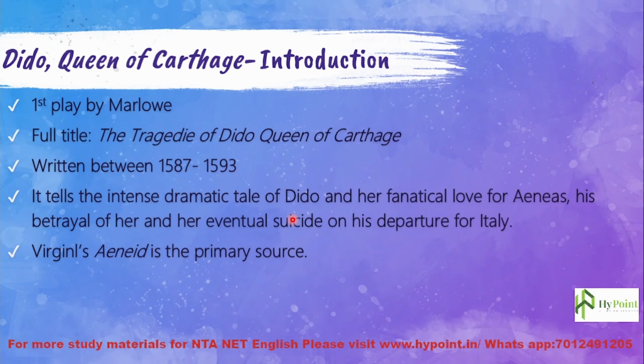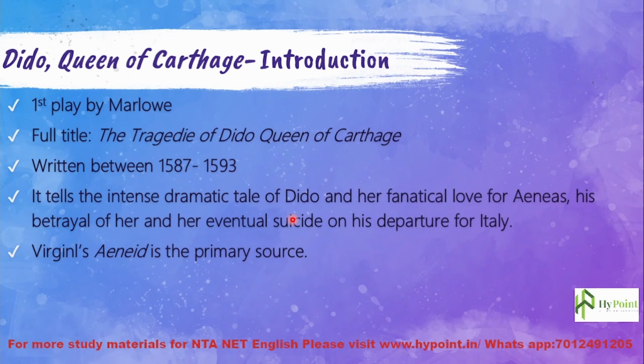So Aeneas was returning with his surviving companions from the Trojan War, in order to seek refuge. He comes to Dido's land, and he was well received there. And Dido, because of Cupid's arrow, fell in love with Aeneas. And Aeneas was also reciprocating her love.